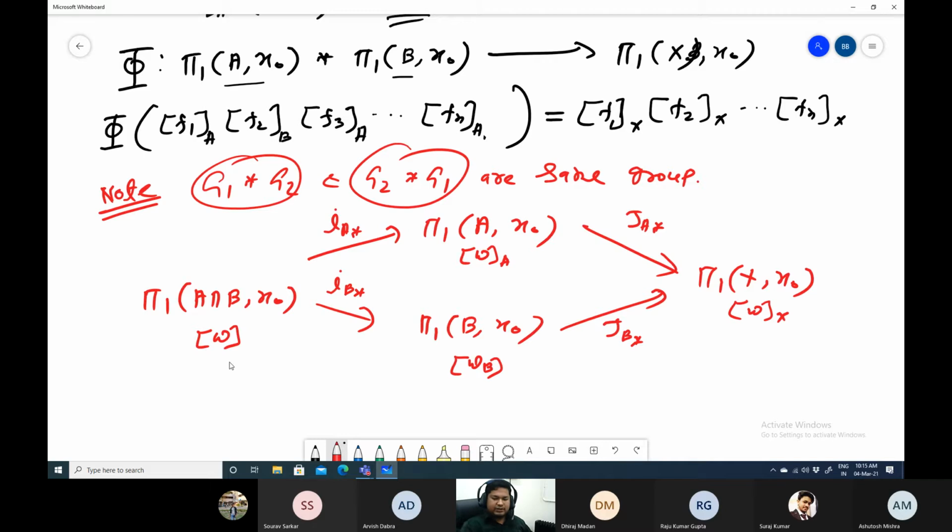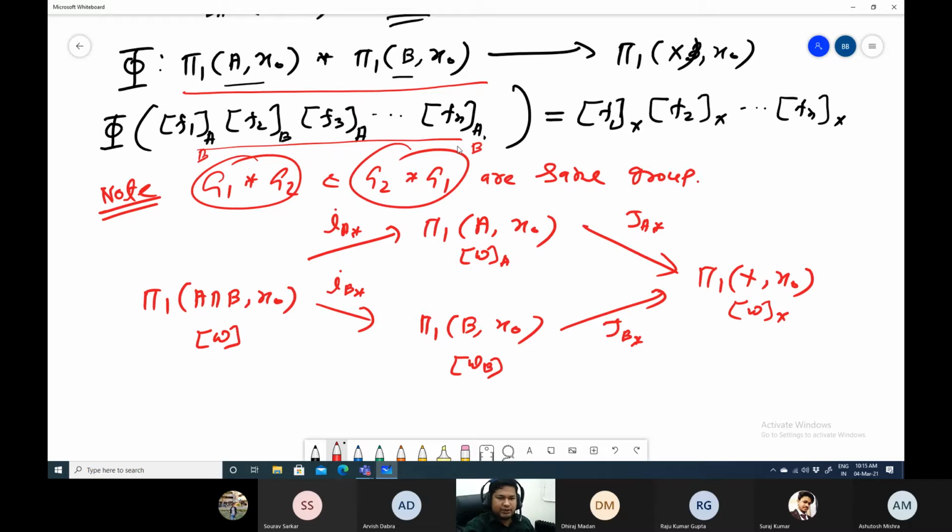Any element of this group can be written as this. We can start with B as well, and we don't know where it stops. It can stop at B or at A as well.